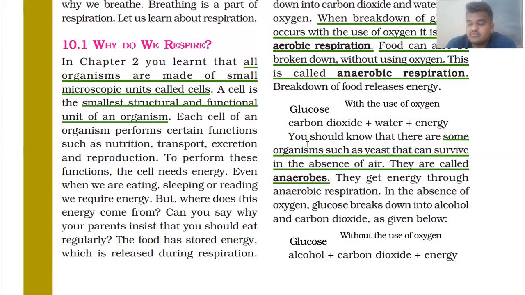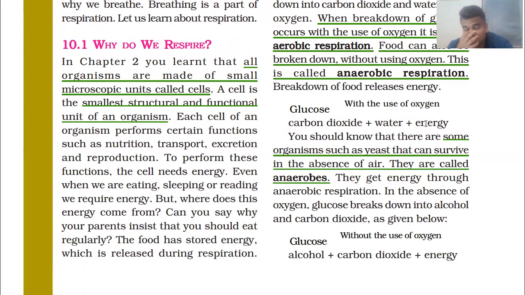I hope everybody has a textbook right now, because here in this equation we are getting some problem in this PDF. Each cell of an organism performs certain functions such as nutrition, transport, excretion, and reproduction. These cells are divided to work.